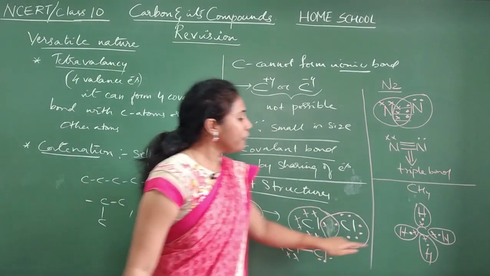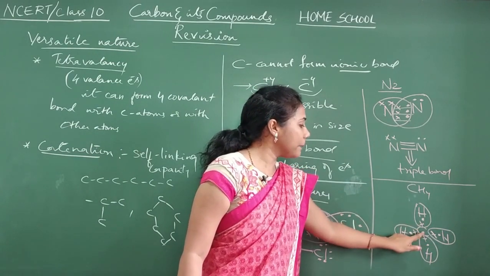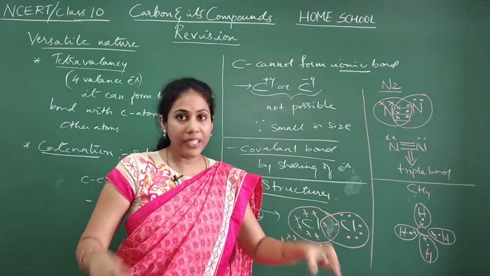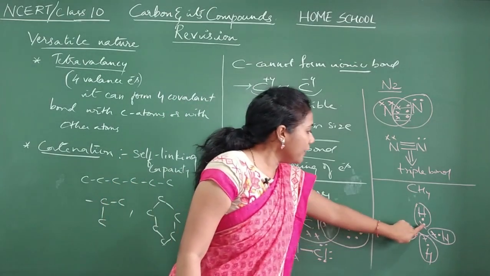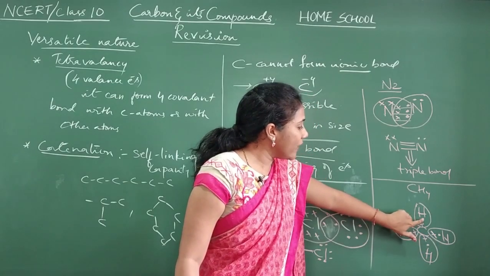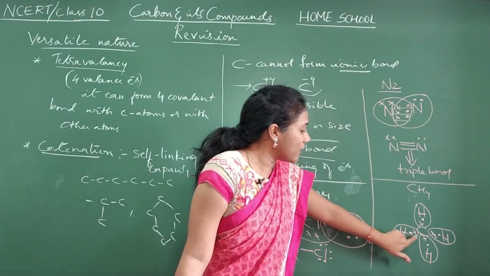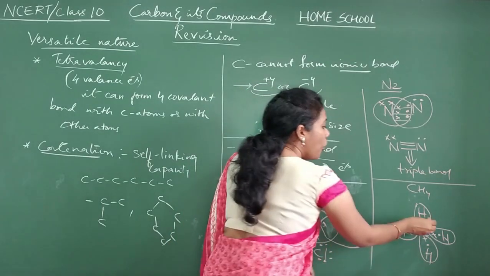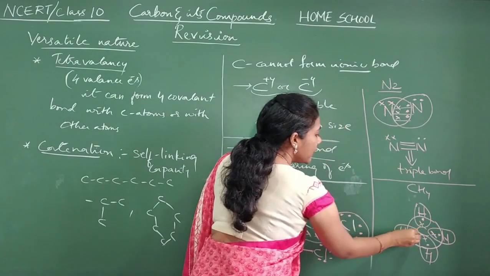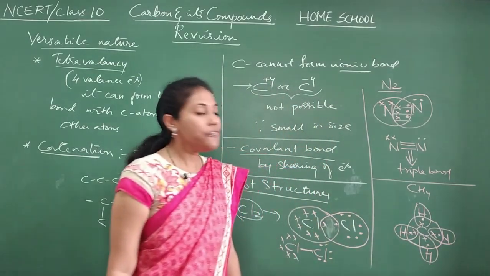Okay. Now you have to show 8 electrons around carbon. That means you are circling carbon where you are indicating 8 electrons in that circle. Okay. So already 4 electrons are there with this one. 4 more it wants. So it will take 1 from this hydrogen. It will try to share this hydrogen's electron, this one and this one. So all electrons you include. So it becomes 8, isn't it? 1, 2, 3, 4, 5, 6, 7, 8. Okay. So this is the dot structure of CH4.